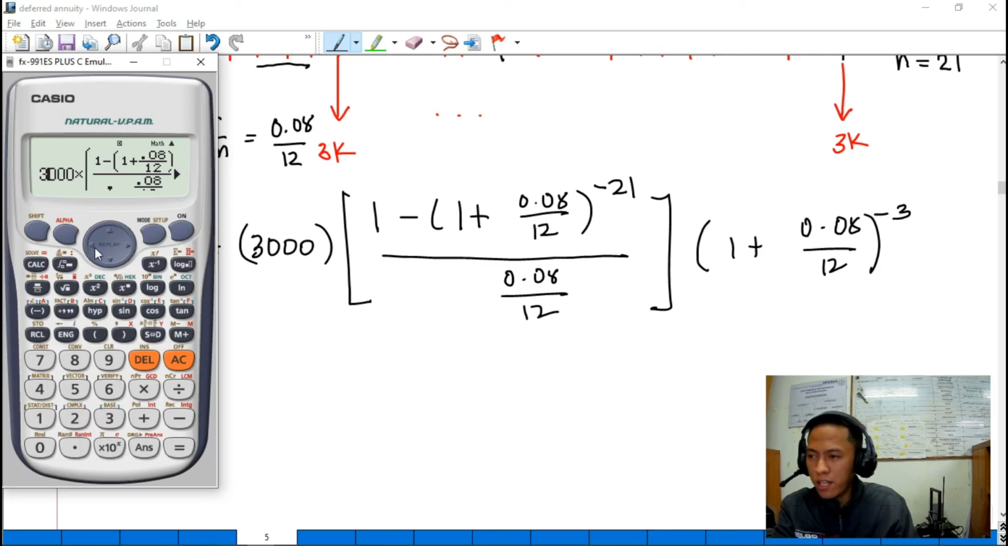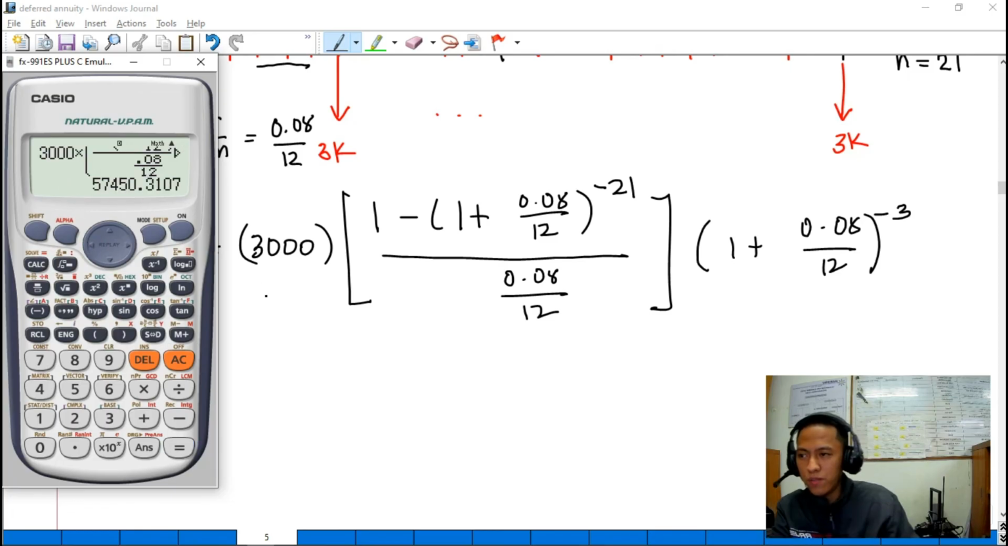So check lang natin guys yung mga values kung tama. And then just press the equal sign. Okay, after you check, press equals, then you have this value. So therefore, the present value is 57,450.31 pesos. So this is the cash price of the split type air conditioner.